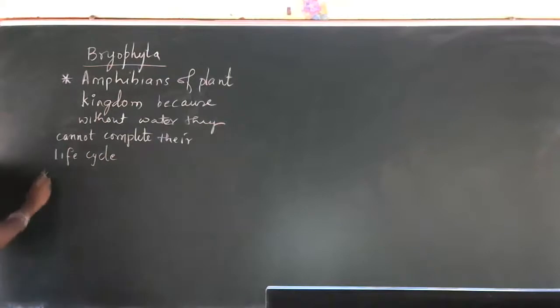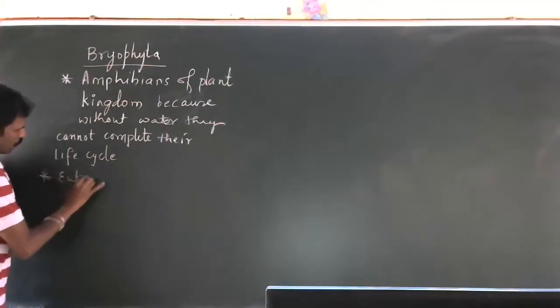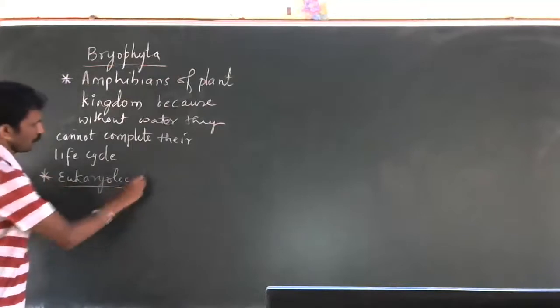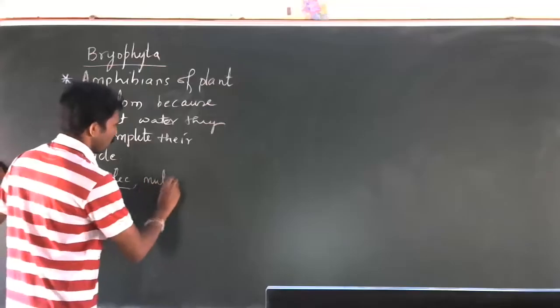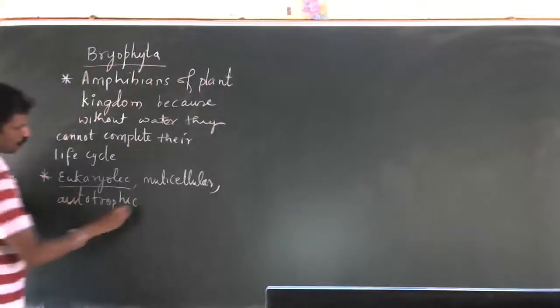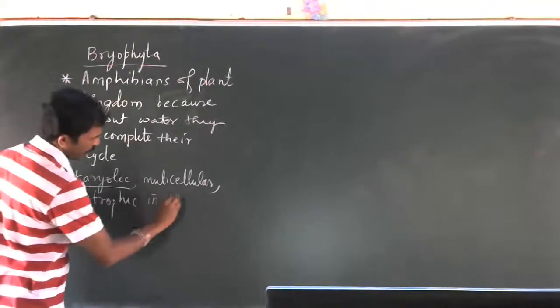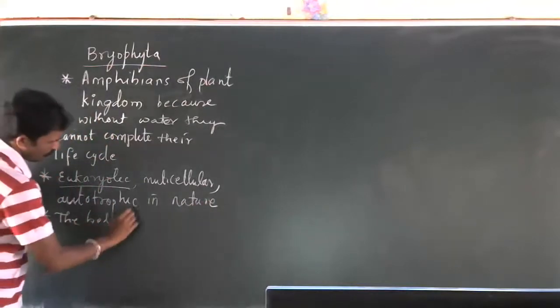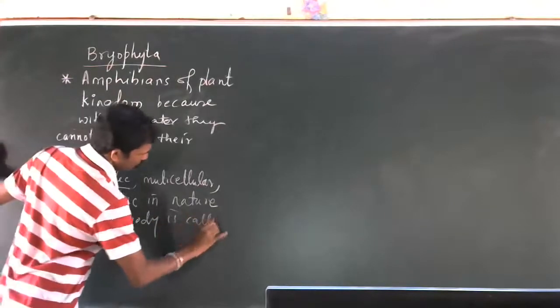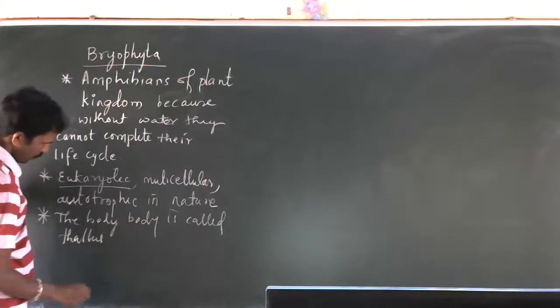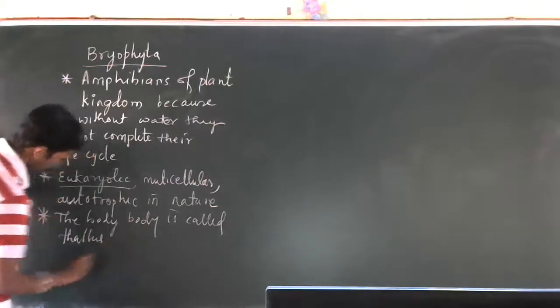Then they are eukaryotic, multicellular, autotrophic in nature. The plant body is called thallus.